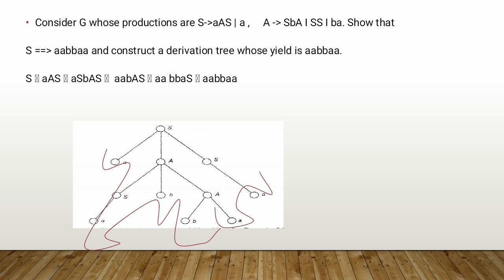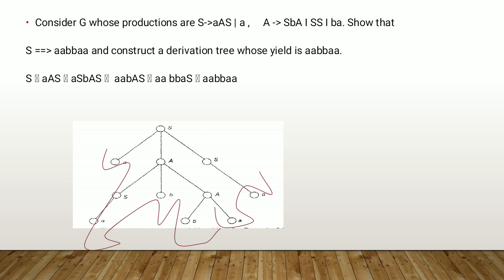In the next step, we are replacing the value of S as A. So from A we derived A, and from A we derived SBA, and from S we have the terminal symbol A. Next, A will be replaced by BA. So this A will be replaced by BA, which is the branch for capital A.